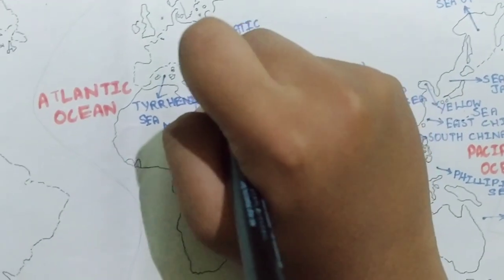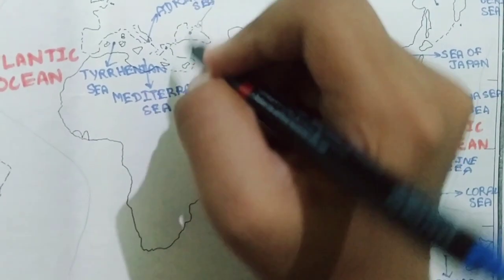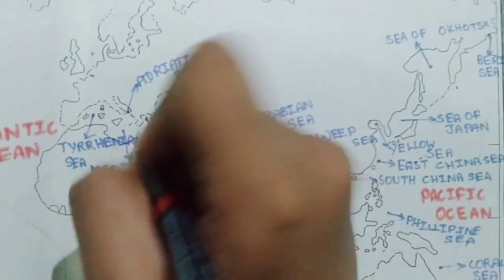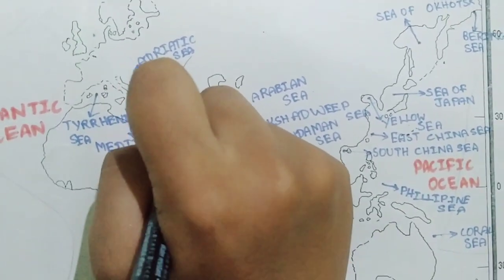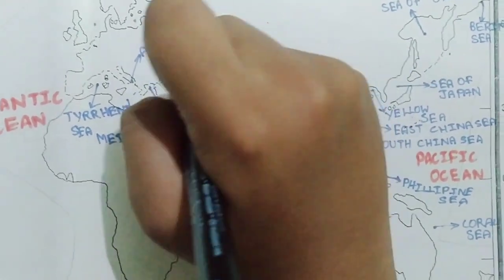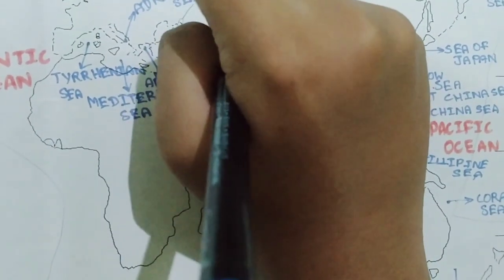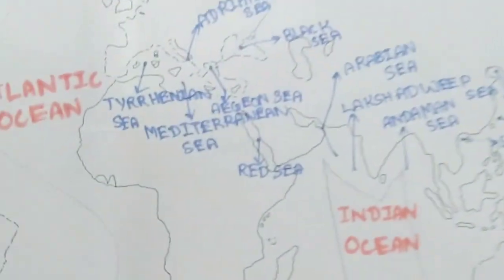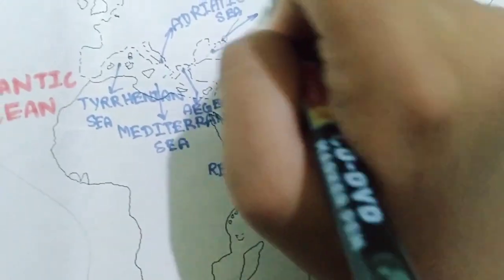Then this water body here, this one, is the Aegean Sea. Then this water body is the Black Sea. Then here it is the Azov Sea.